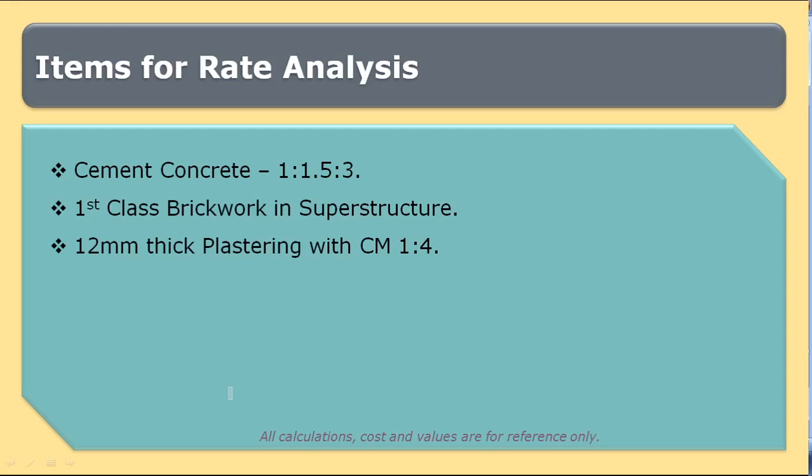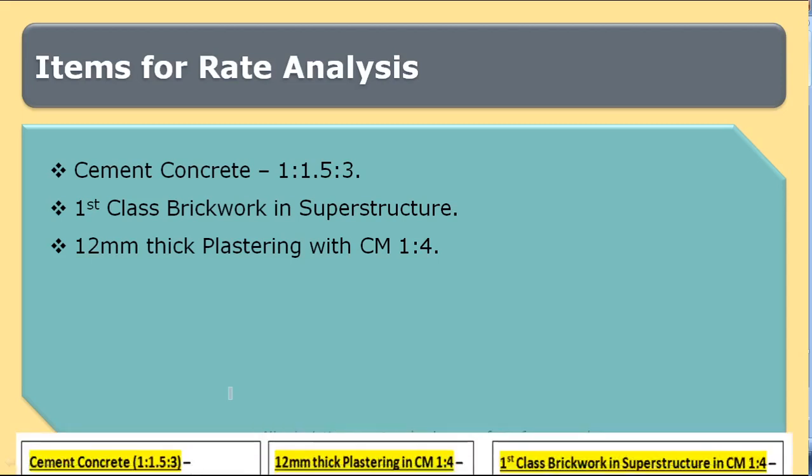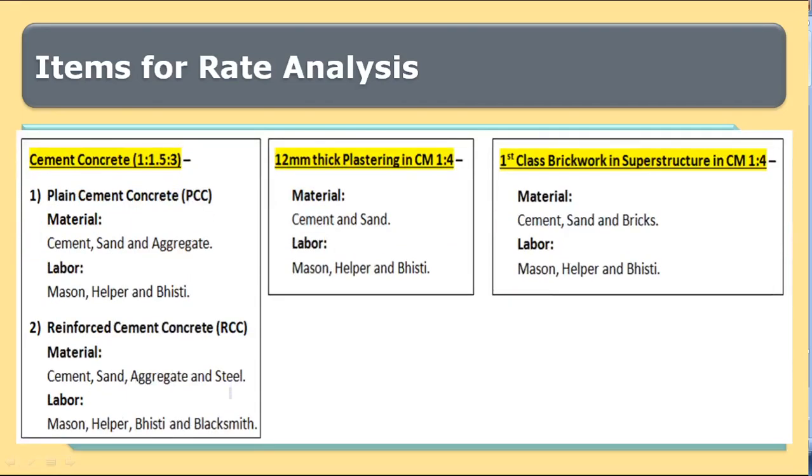In order to prepare rate analysis, it is important to know the various labor and material required for each of these items. For cement concrete of grade 1 is to 1.5 is to 3, in plain cement concrete, the material requirements are cement, sand and aggregate, whereas labor are mason, helper and bistri.